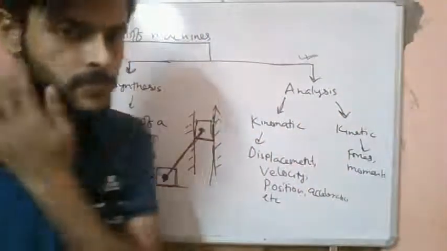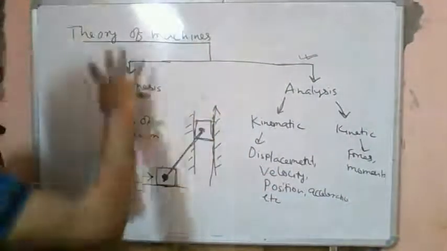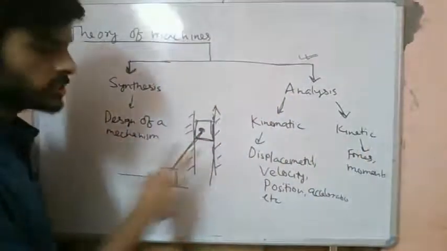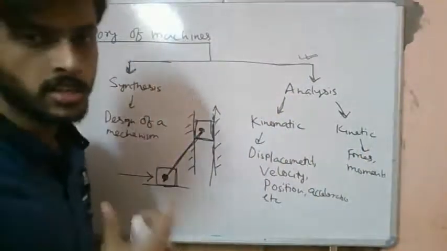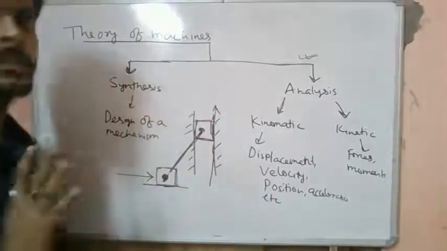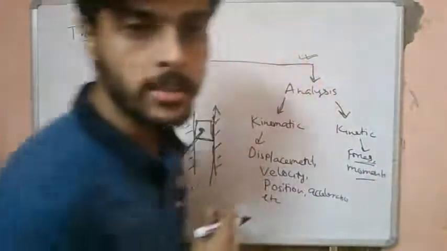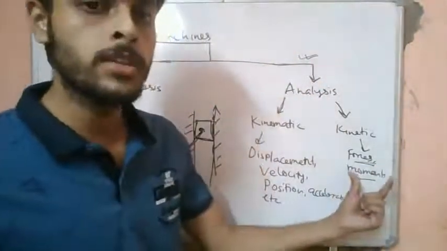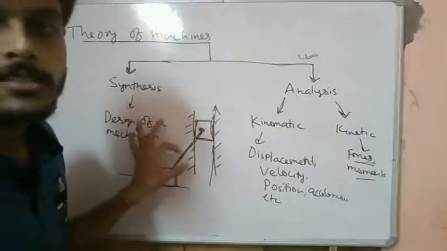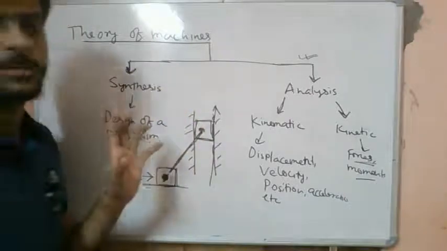We are interested in displacement, velocity. Once the mechanism is designed by the synthesis part, then we will move on to the analysis. We will be interested in knowing what is the displacement, what is the position, what is the acceleration of each and every part during the operation of this mechanism. Similarly, we will be interested to know what are the forces, what are the moments. Once we know the forces and moments, we can find out the thickness and the dimensions of each and every component, right?